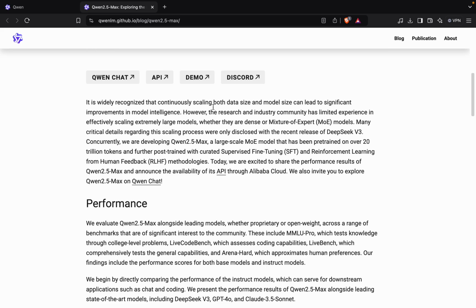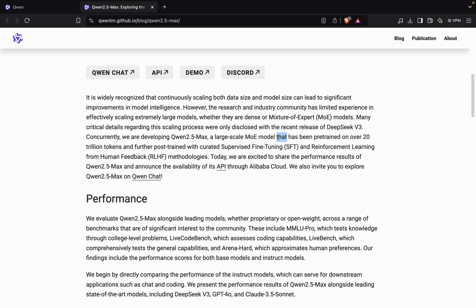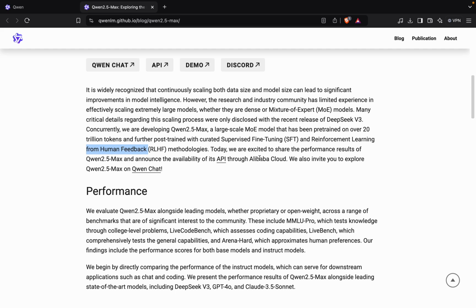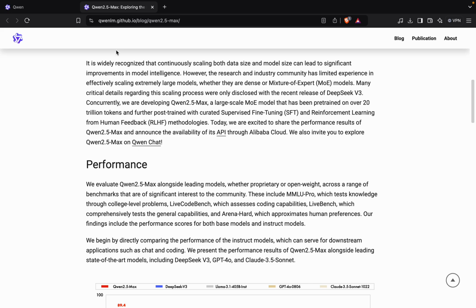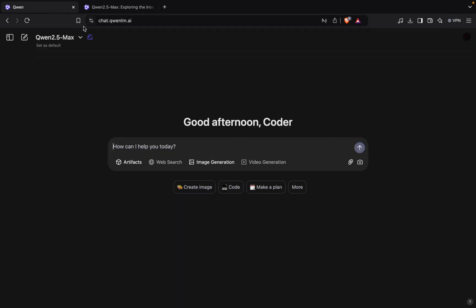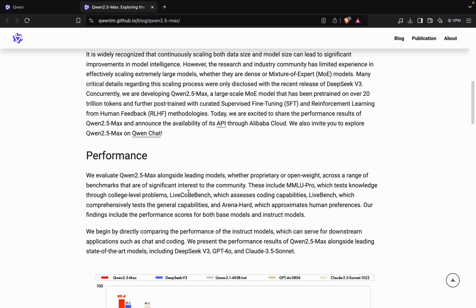So this model has been pre-trained on over 20 trillion tokens, as you can see, and further they have post-trained with supervised fine-tuning and reinforcement learning from human feedback. So they have trained on such a large data set and post-trained with SFT and RLHF methodologies. This has been launched through Alibaba Cloud, and if you want to use the API, you can check the availability on this API link. They have provided their Qwen platform in which using Qwen 2.5 Max is completely free. So we'll come to that also.